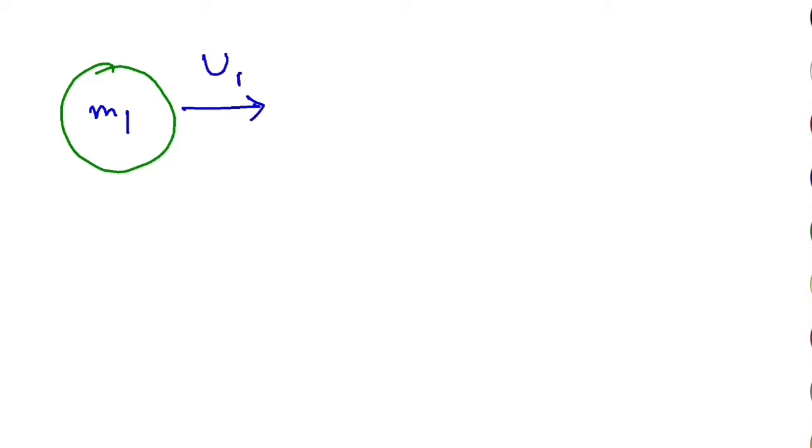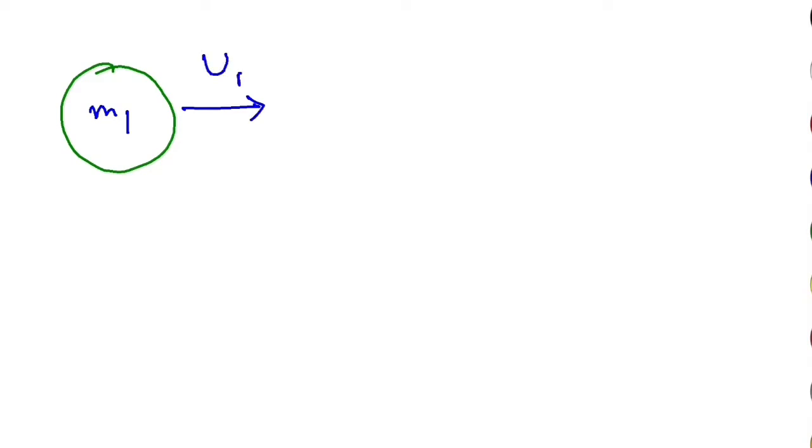Listen properly to understand the law. Let's say there are two objects. I'm taking two objects. One is this, and suppose it has mass m1, and let's say this is moving with speed u1.